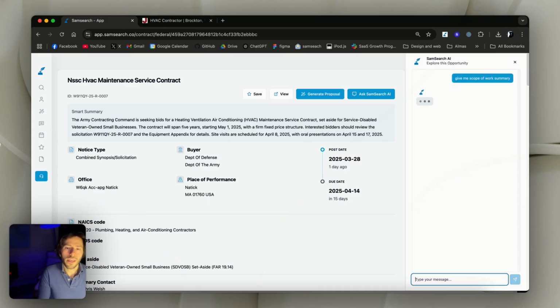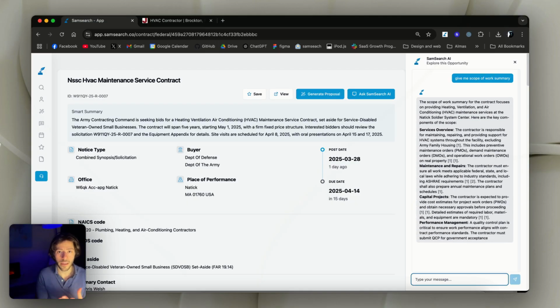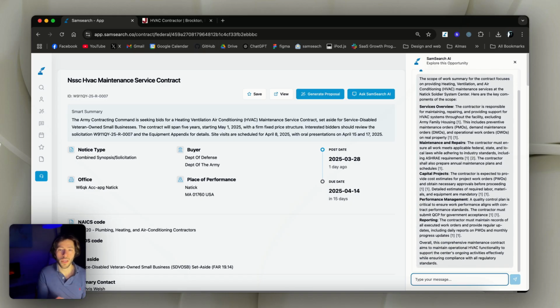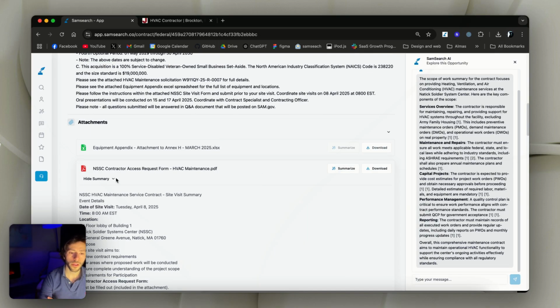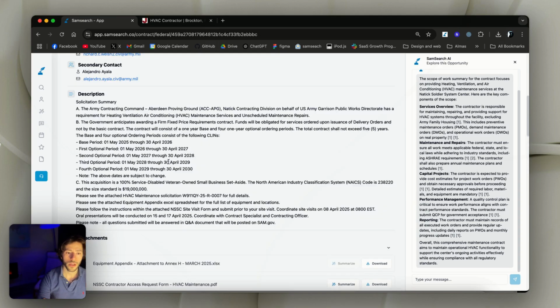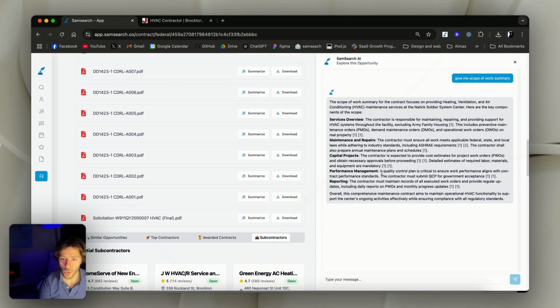So the thing about this versus SAM Search versus ChatGPT is on ChatGPT, it only understands from the information I fed it and I gave it one attachment and the main information of the contract with the description. With SAM Search it's getting the information from all the attachments over here and the description, not just one attachment that I fed it. So you see on here, it also tells me which attachment it grabbed the information from. So I also keep a source of that, and I can also ask it to do more stuff.